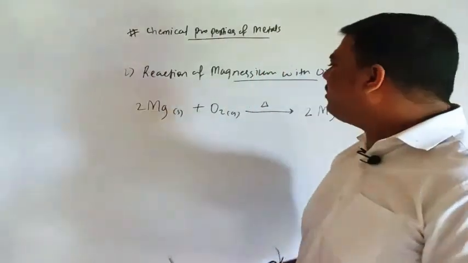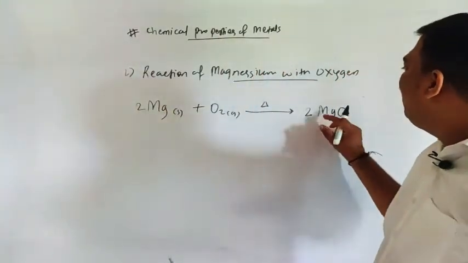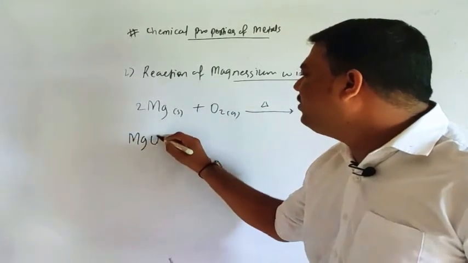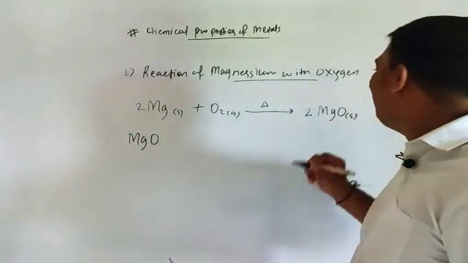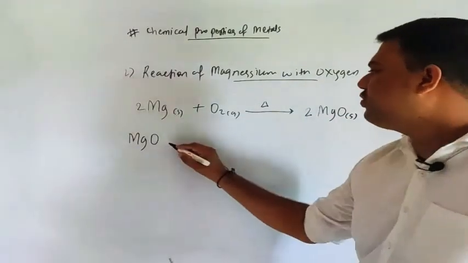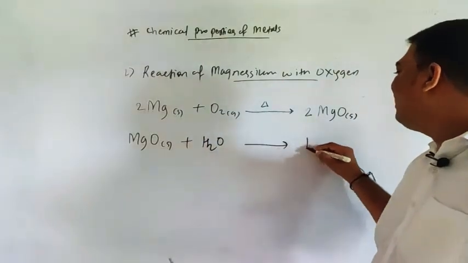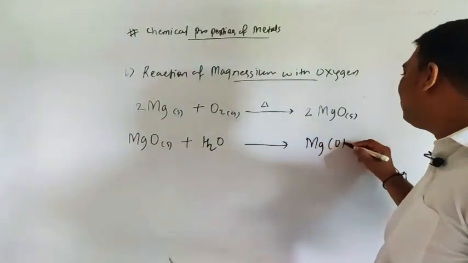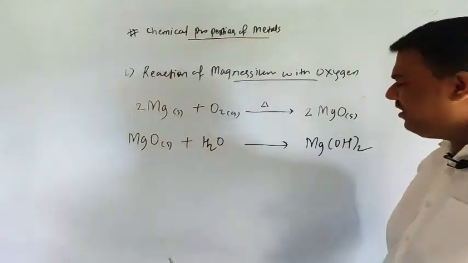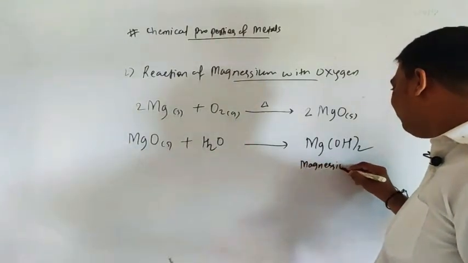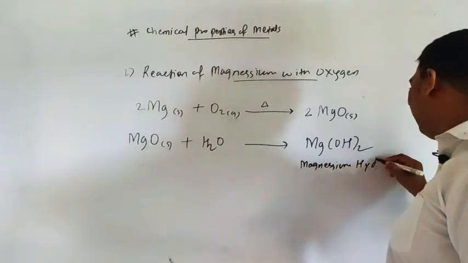And suppose when this magnesium oxide reacts with water, what will happen? Yes, MgO, what you are getting here is solid, white ash, magnesium oxide. So MgO solid plus water, what will you get? Magnesium hydroxide. Okay, it is also a base.